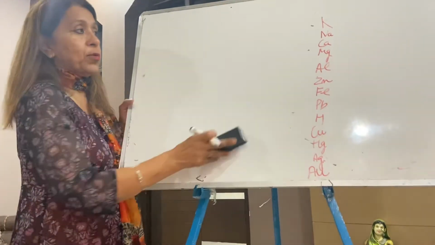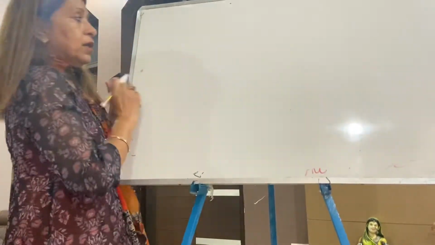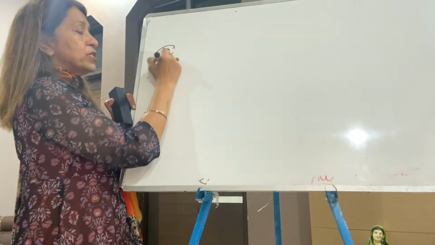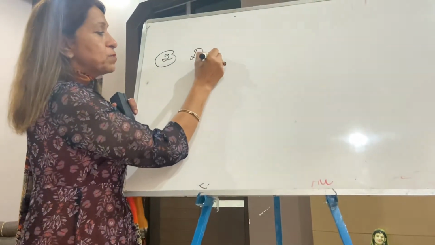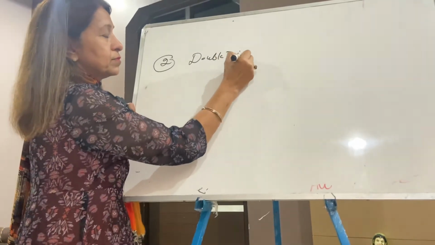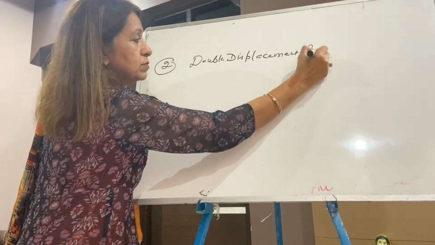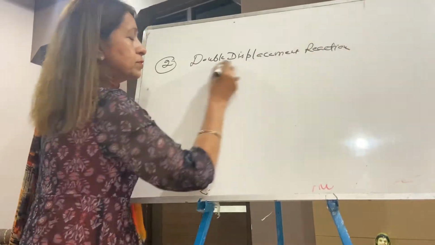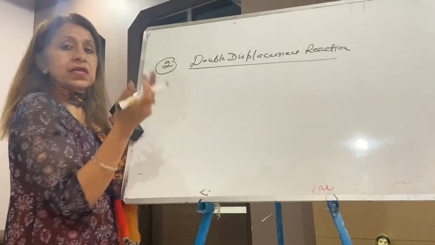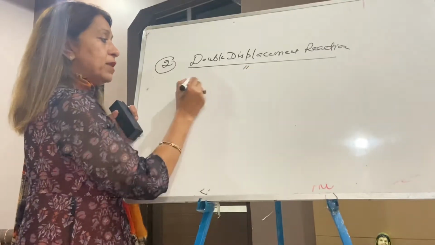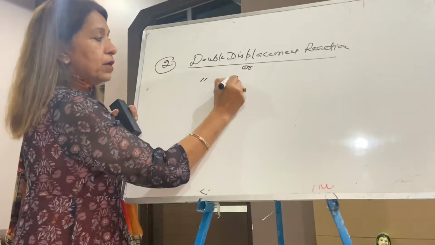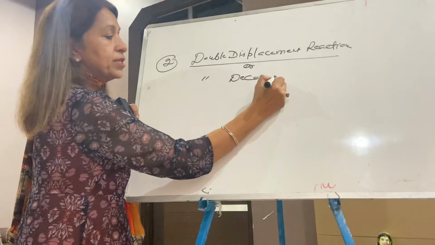Now I am taking your next topic. Today's second topic, double displacement reaction. You can say it's a double decomposition reaction as well.